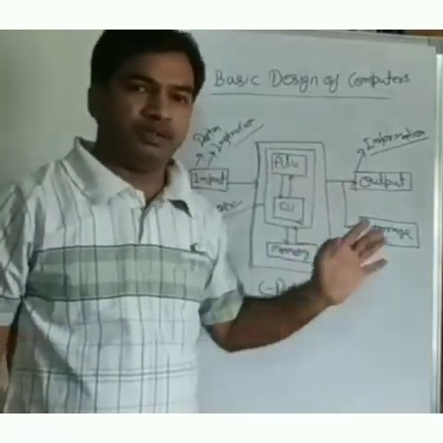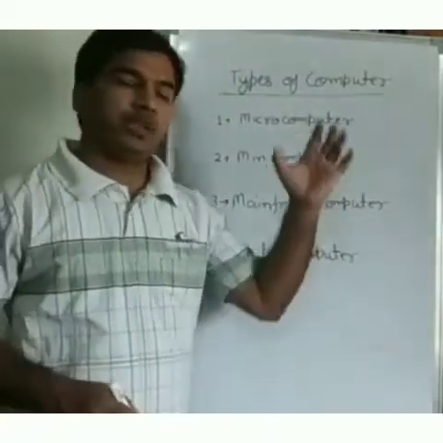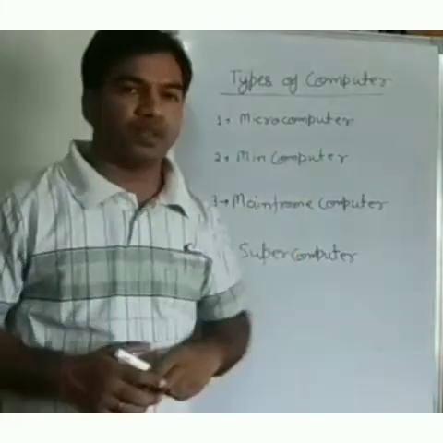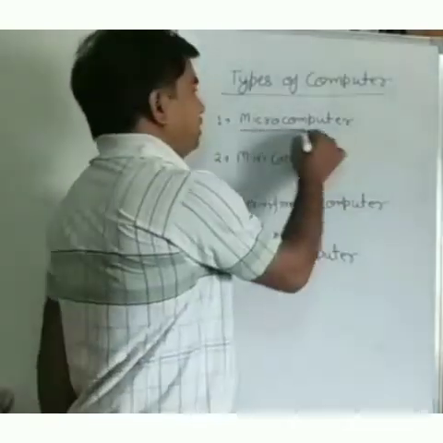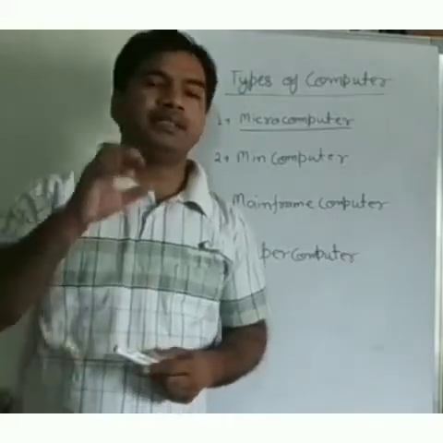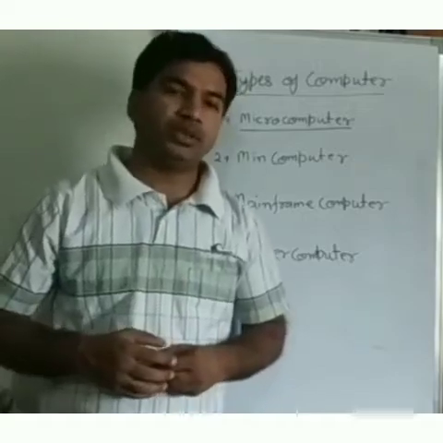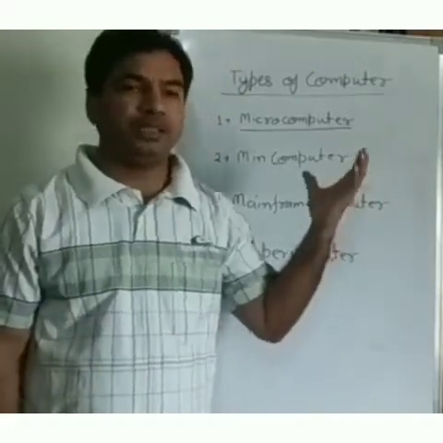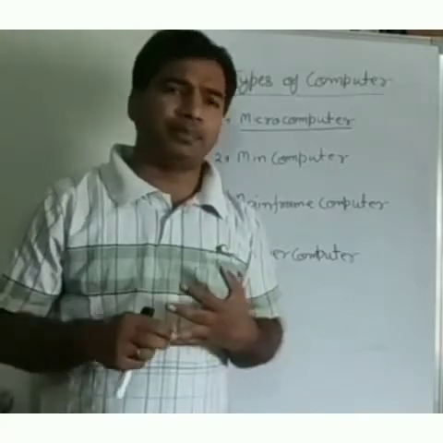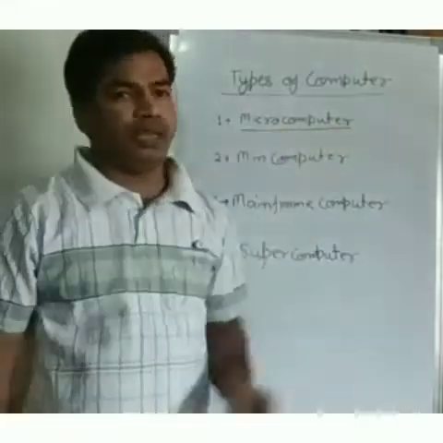I hope you understand. And the types of computer. There are 4 types of computer. The first computer is known as microcomputer. Microcomputer is the basic type which we are using in our day-to-day life. It is a single user computer, and it is basically used for personal use, like desktop, laptop, palm top or mobile. These are examples of microcomputer.